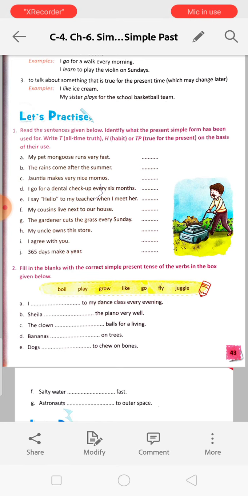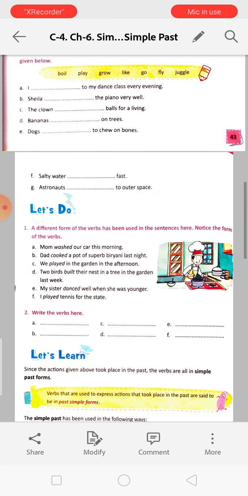So this is the thing. Number 1, read the sentences given below. Identify the present simple form, and this one you will do by yourself. And this one, number 2, is given over here. You have to put it. I have already discussed it. Please see once.